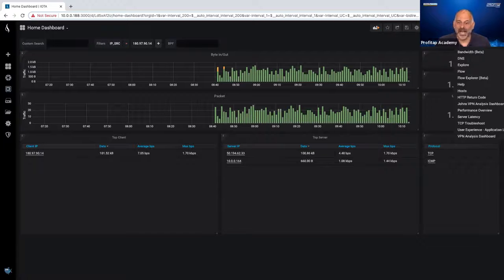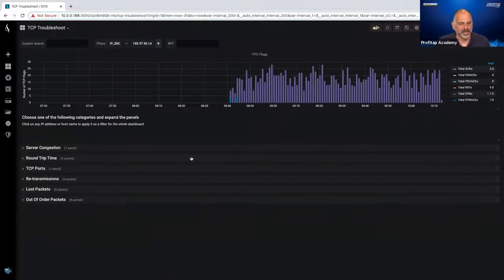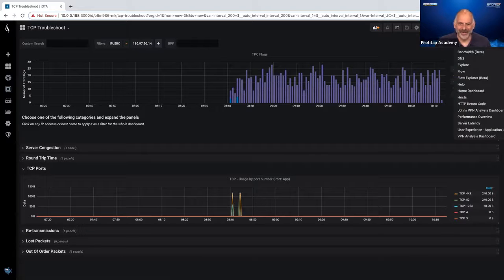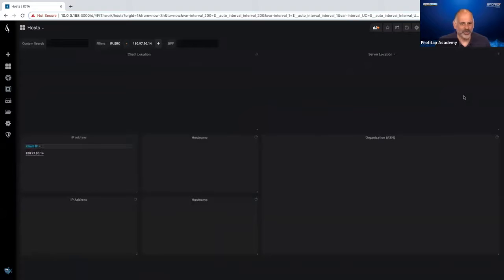Now, if I wanted to find out what kind of traffic that was, there's a number of dashboards in here. So I could say, hey, I want to do some TCP troubleshooting on that. I could see what TCP ports are in use. So now we see that we've got some 1723, but we also have some port 80. We've got some 443.